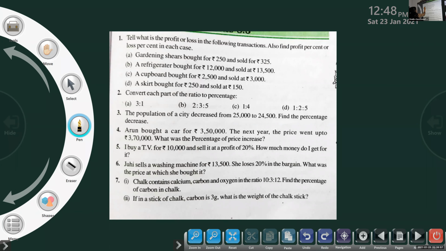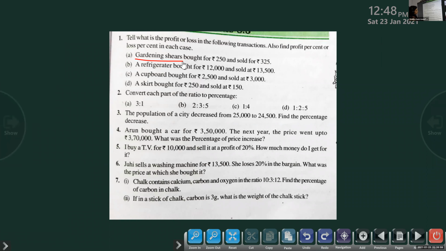Gardening shears. That means gardening tools. Okay, so many things are there now for gardening. Profit for 125 rupees. Then you have to find a percentage. Do the problem. Ma'am, 30%. Yes. 30%. First one. Okay. What about others? You want me to do the first one?